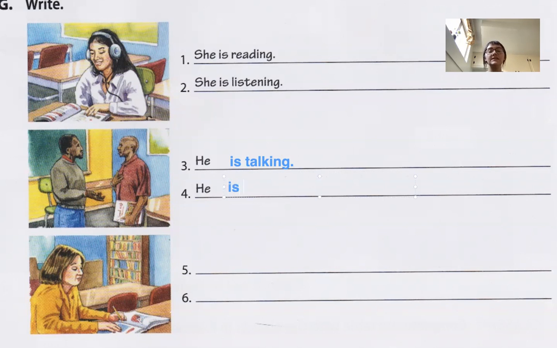So we can say he is listening. All right, and this person right here, she has a pencil and a book open. So we can say, oh, she is reading. But she also has a pencil. So we can say, she is writing, right?